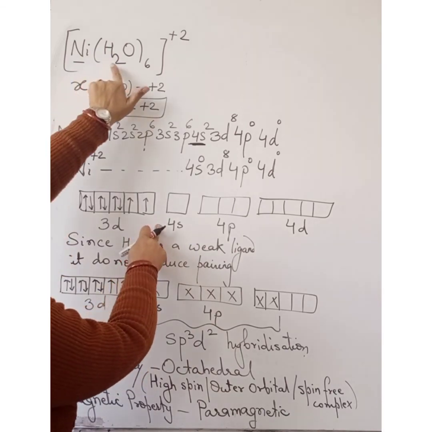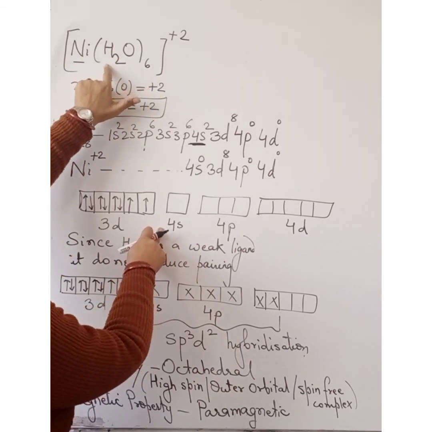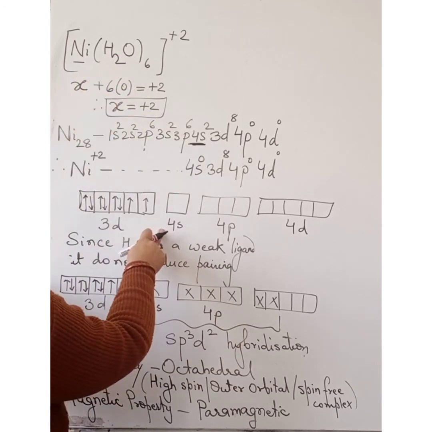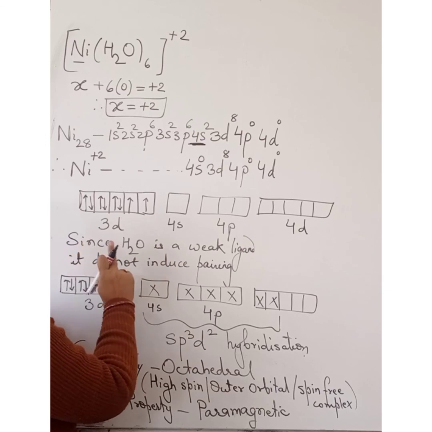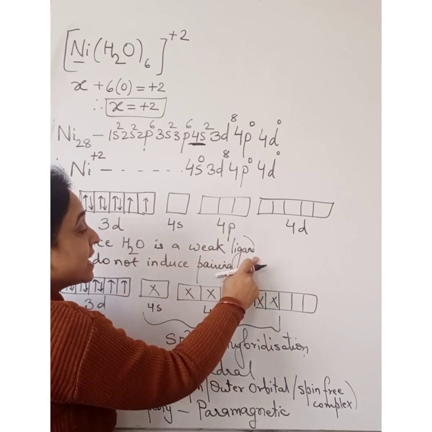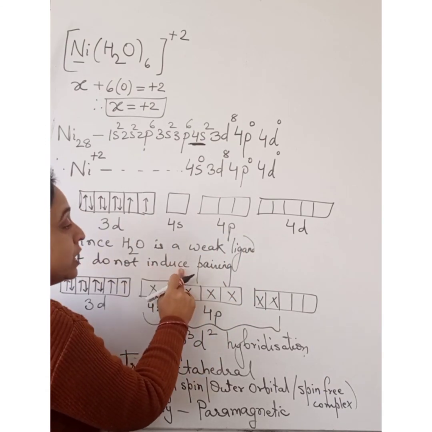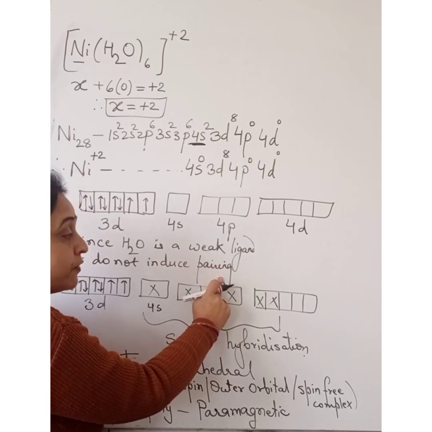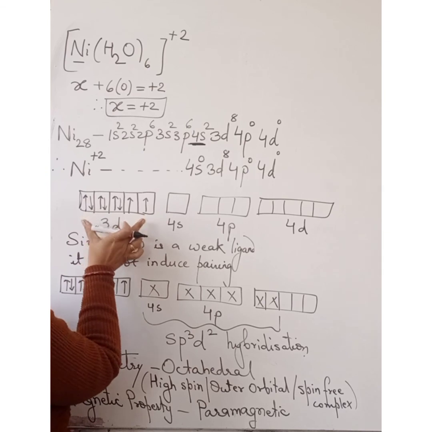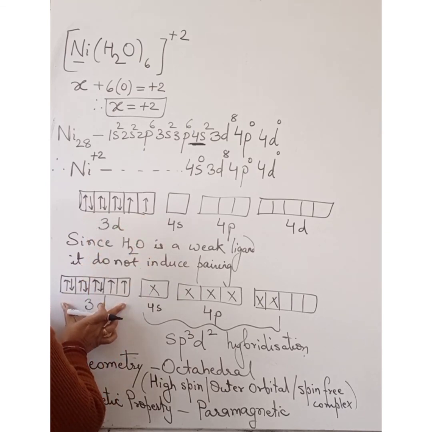Now see the nature of the ligand present here. H2O bonds through oxygen. So since H2O is a weak ligand, it does not induce pairing. It will not allow pairing of electrons. So all the electrons will remain as they are here in the 3d orbital.